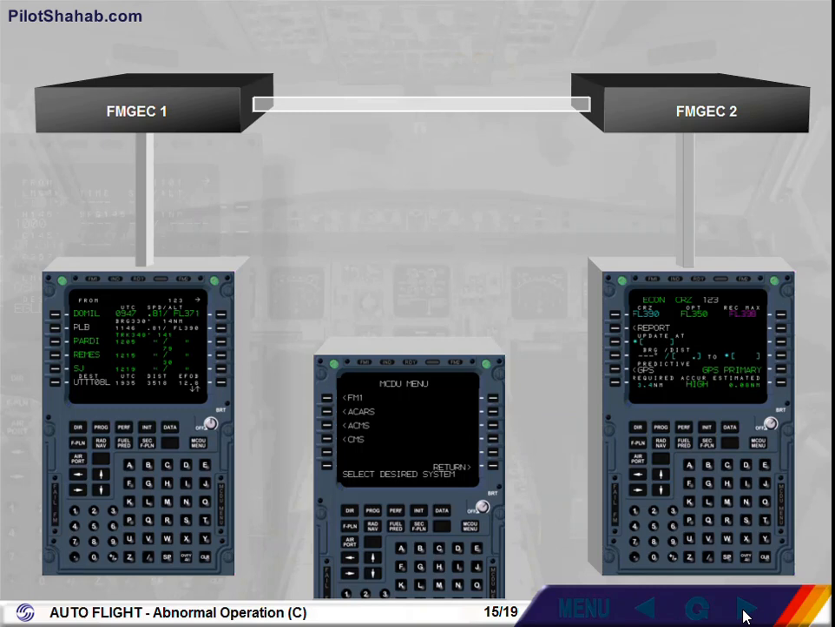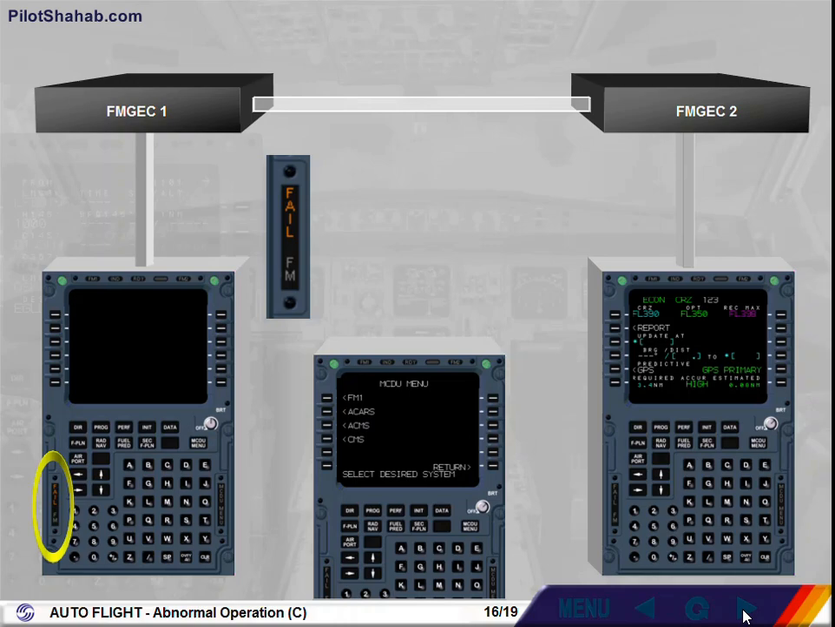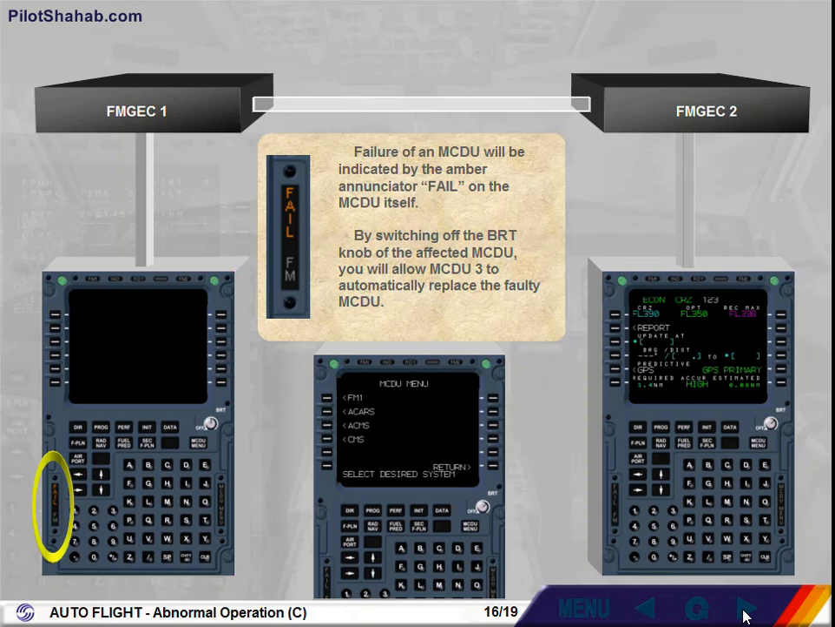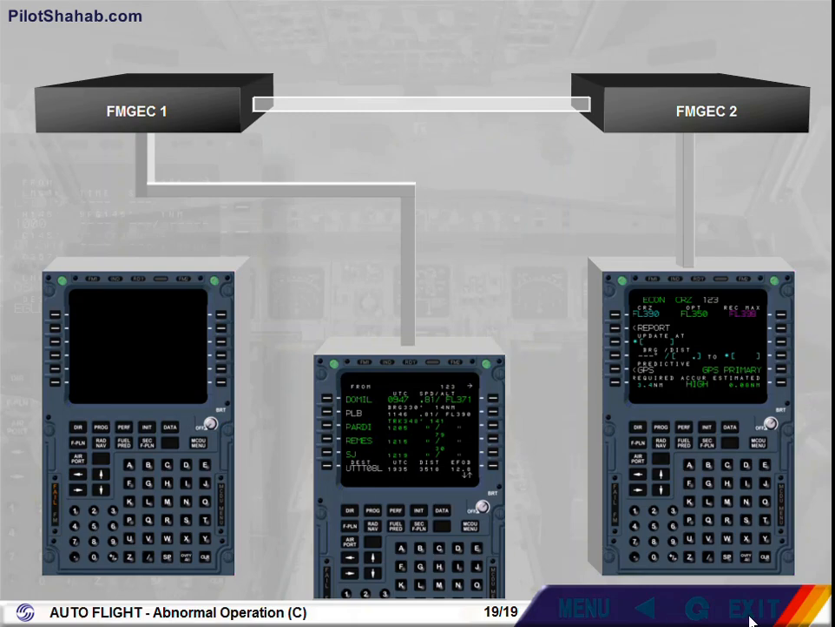You are in cruise with no previous failure recorded. Failure of an MCDU will be indicated by the amber annunciator Fail on the MCDU itself. By switching off the bright knob of the affected MCDU, you will allow MCDU 3 to automatically replace the faulty MCDU. Switch off MCDU 1. MCDU3 is now replacing MCDU1. Note, MCDU3 is not able to achieve the backup navigation.